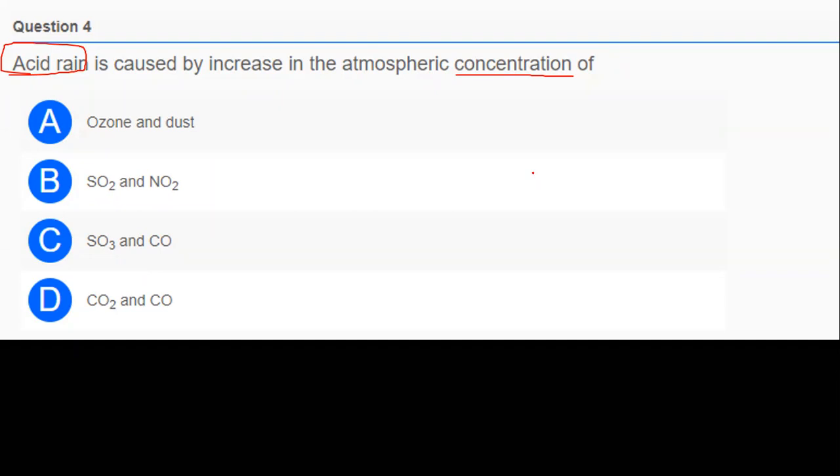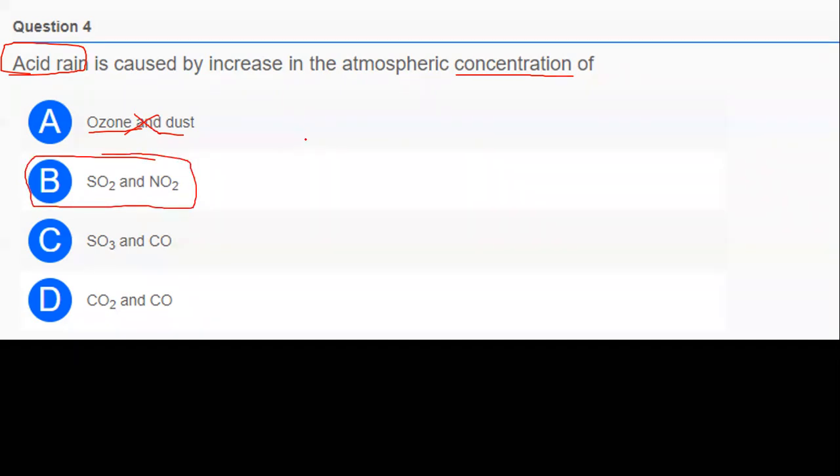I think only one person is responding. It's not A. You cannot say ozone and dust contribute to acid rain. That is a wrong option. The correct option is sulfur dioxide and nitrogen dioxide.